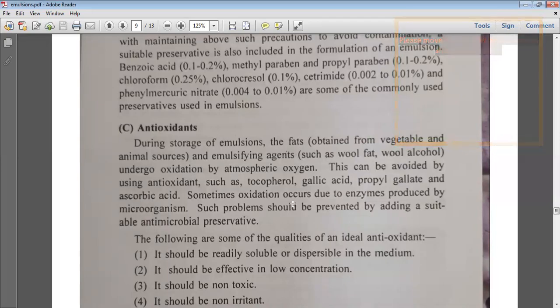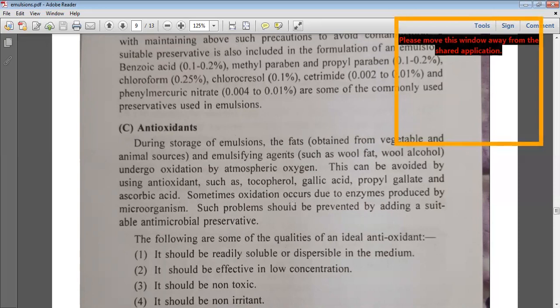As you know, some of the fats, like the natural substances, wool fat and wool alcohol, are obtained from animal sources or vegetable sources, as some emulsifying agents. These emulsifying agents undergo oxidation by atmospheric oxygen. So the antioxidants are added. Antioxidants prevent the oxidation of the components added in the emulsion.